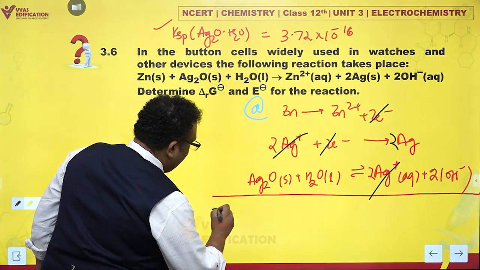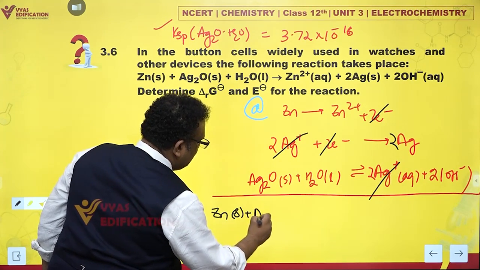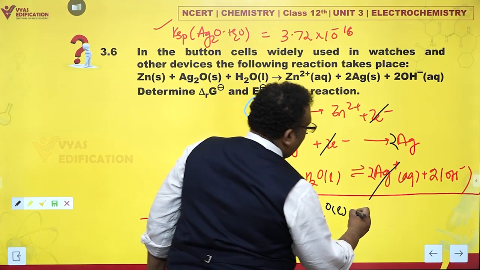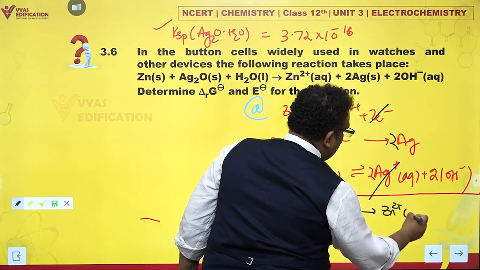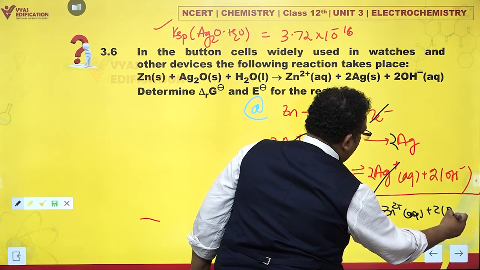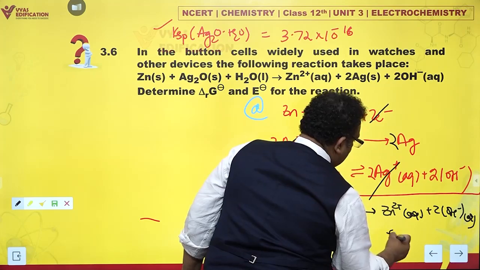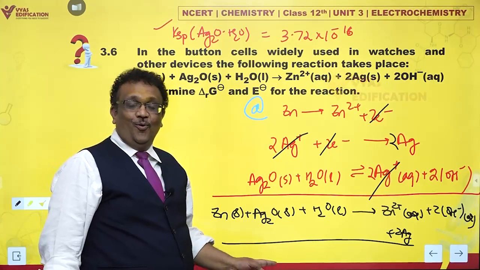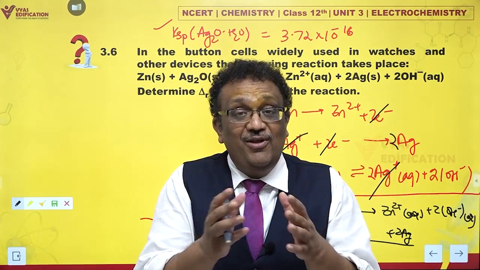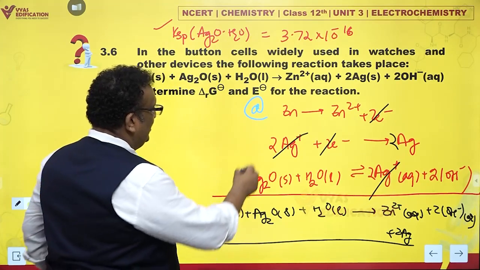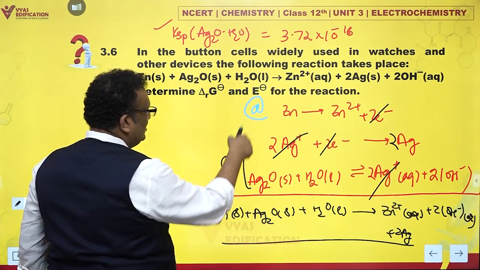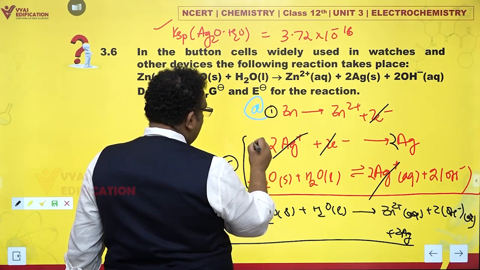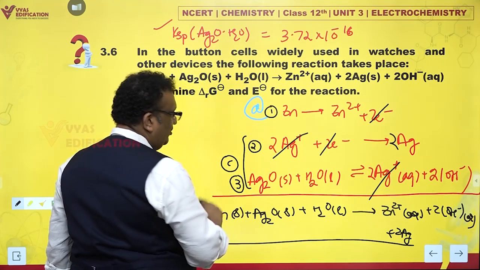And you get zinc solid plus Ag2O solid plus H2O liquid, giving you zinc ions aqueous plus 2 times OH minus aqueous plus 2 times silver. This is exactly the same reaction. Oh wow, so we have broken down the cell reaction into 3 components. Yes, these 2 reactions occur at the cathode and this occurs at the anode. Let me call this reaction 1, this reaction 2, and this reaction number 3.